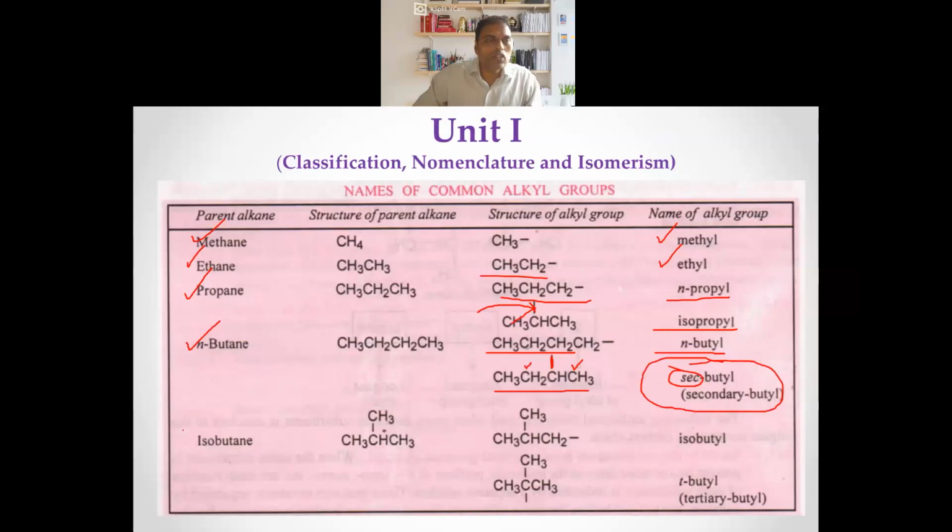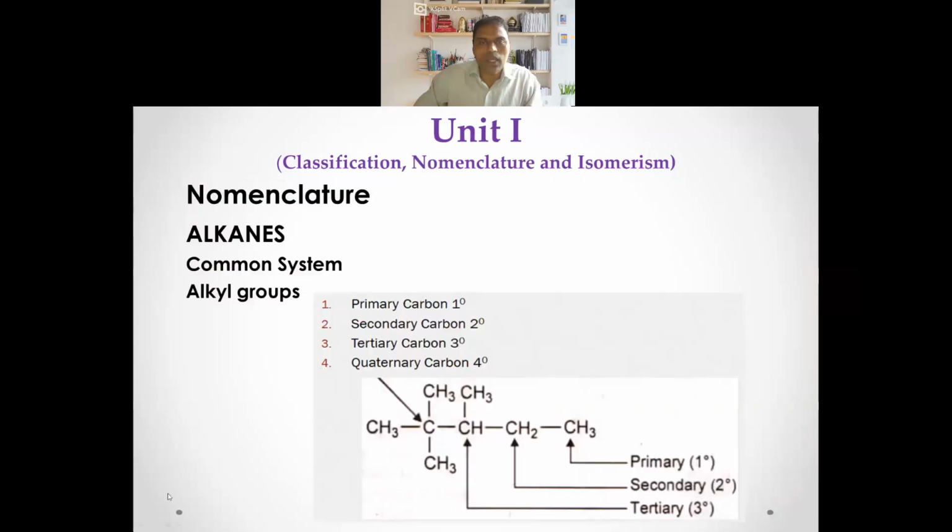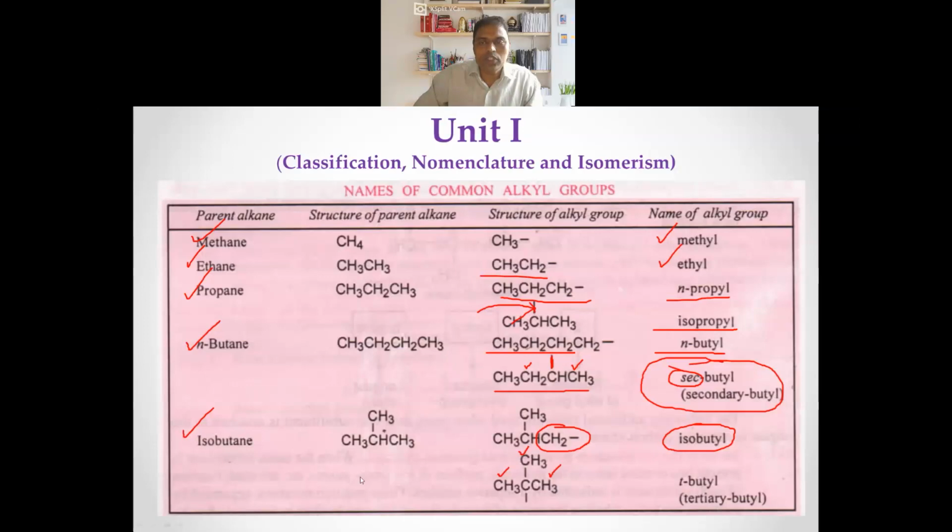Similarly, in the case of isobutane, if it is attached from this end, it is isobutyl. If it is attached from the carbon which is attached to three different carbons, when it is attached to three different carbons, it is tertiary, right? Here we can say the tertiary position is attached. That's why the group is called a tertiary butyl.